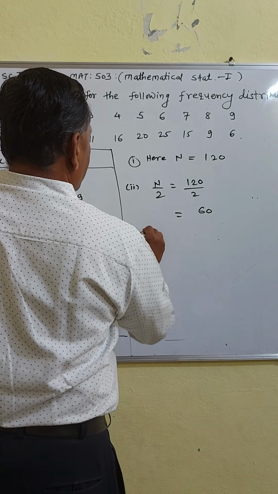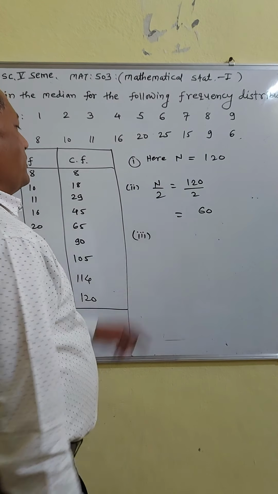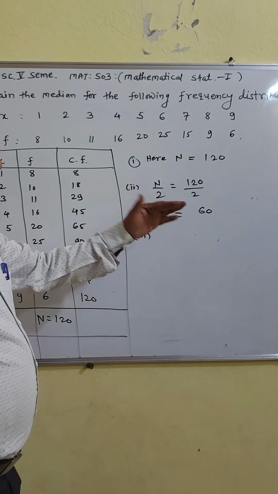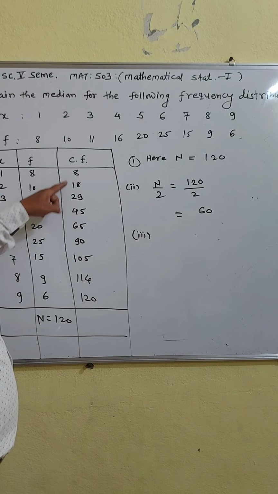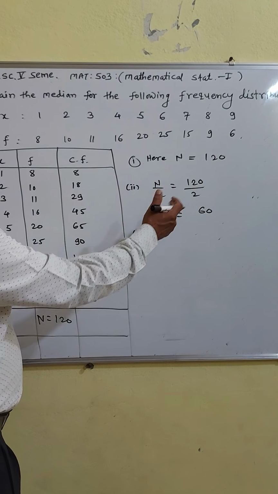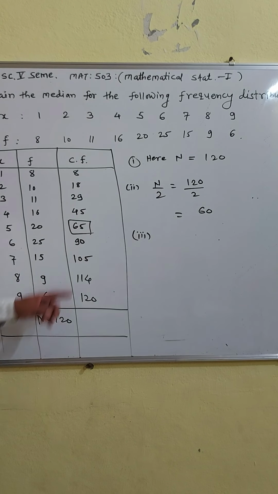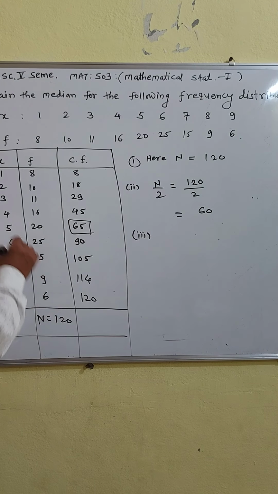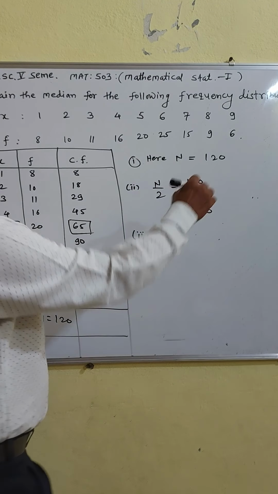Then third step is to see the cumulative frequency just greater than n by 2. Here n by 2 is 60, so the cumulative frequency just greater than 60 is 65. The corresponding variable of 65 is 5. Therefore, the required median is 5.